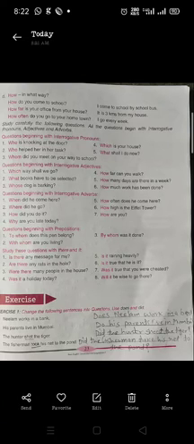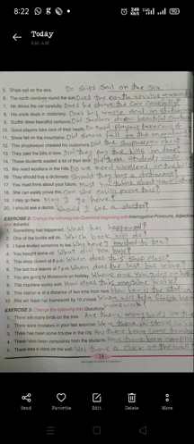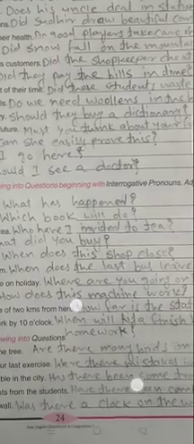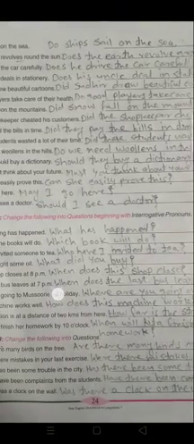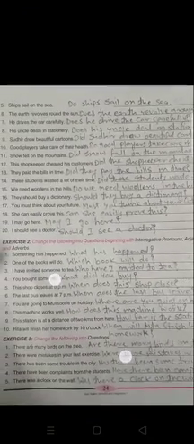We have solved all these, and on this page also exercise 1, 2 and 3, all I have solved here. You can take a look at how I have changed this. The shopkeeper cheated his customers. Did the shopkeeper cheat his customers? They paid the bills in time.